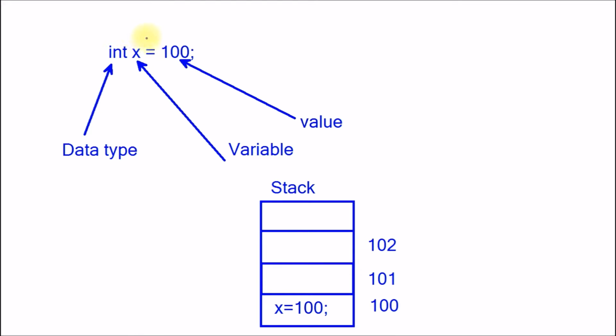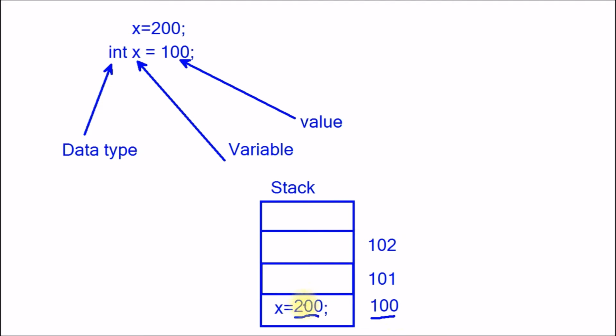If we modify the x value to suppose 200, I would like to modify x value to 200, it will directly overwrite the value with the latest value 200. So it will override the previous value. So a value type is a type which is having value directly but not the reference of the variable.